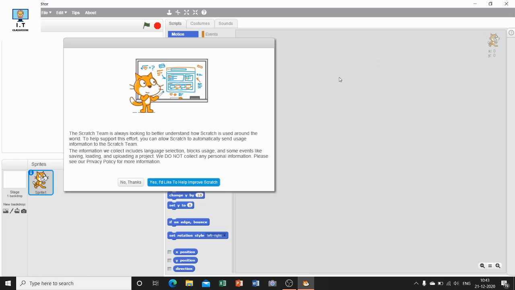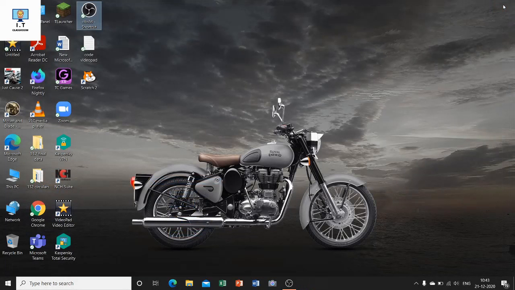So today you have learned how you can install Scratch on your laptop. In this way you can install it on your laptop or PC. Now if you want to close this, then click on the cross button. It will be closed.